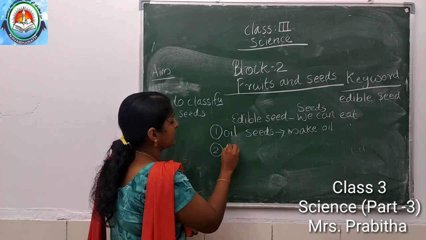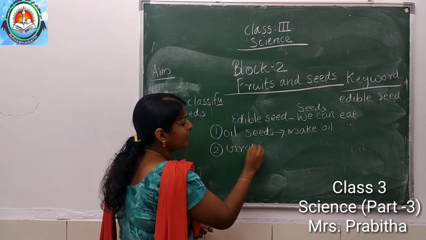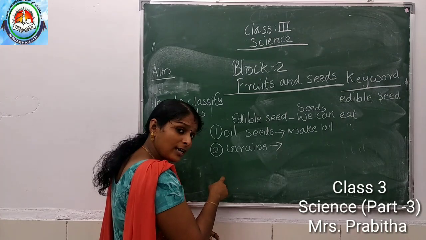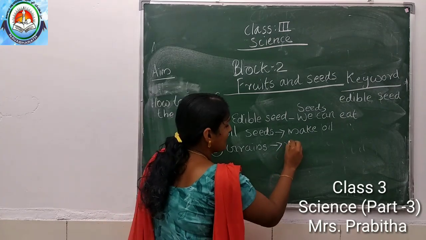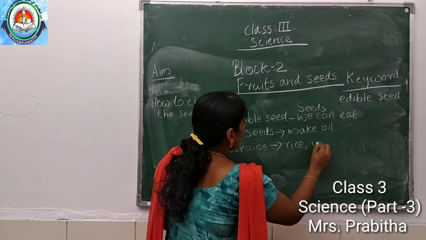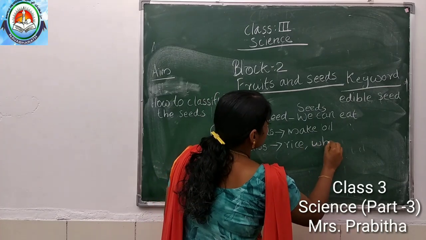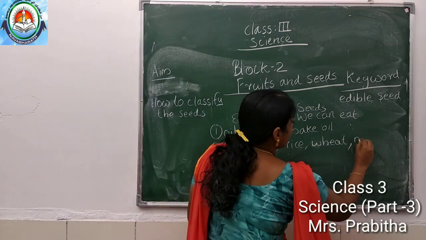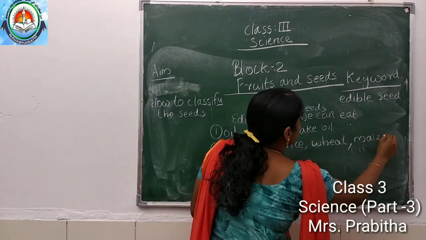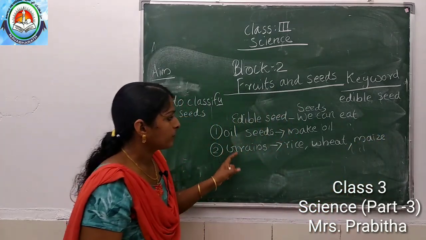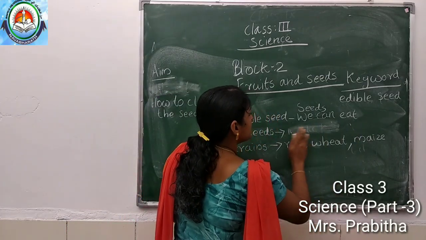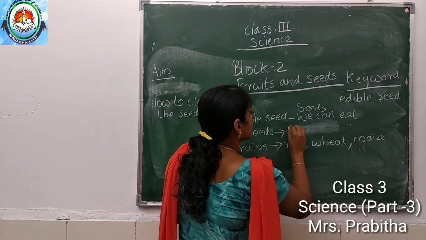Next classification is grains. What are the grains I told? First one is rice. Then wheat and maize. Rice, wheat and maize. Okay. Sorry, oil seeds I will write on the board. What are the oil seeds? Oil seeds are, yes, groundnut.